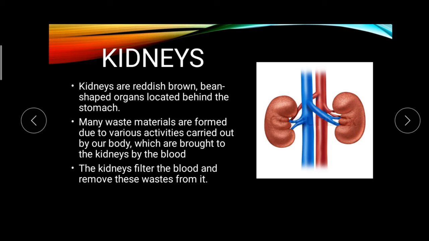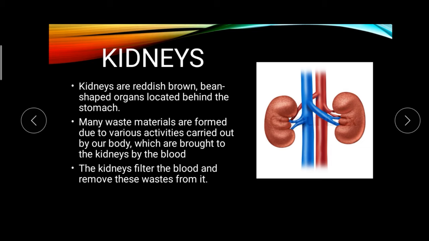It is located behind our stomach. Many waste materials are formed due to various activities carried out by our body, which are brought to the kidneys by the blood. The waste materials that are formed in our body are carried to the kidney through the blood. The kidney will filter this blood and remove the waste from the blood.